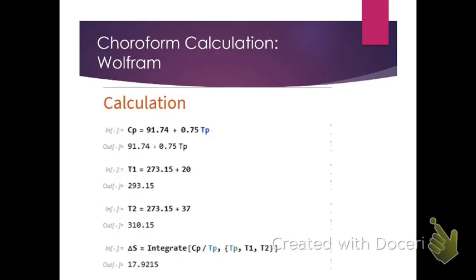So if we do this in the Wolfram Cloud browser notebook, this is what it might look like. And again, I'm going to create a separate video which actually runs through this. So the first thing is we're just entering our heat capacity. And what I've done here is I've used TP rather than T, just so that we're not confusing this with other variables, but that represents the temperature.